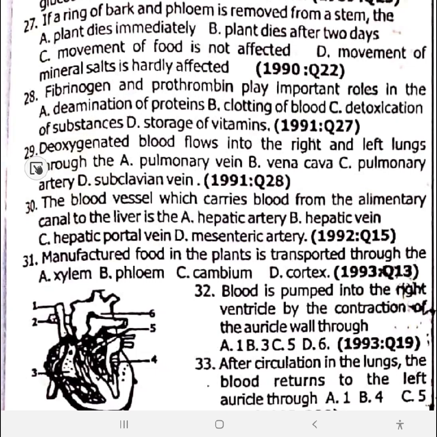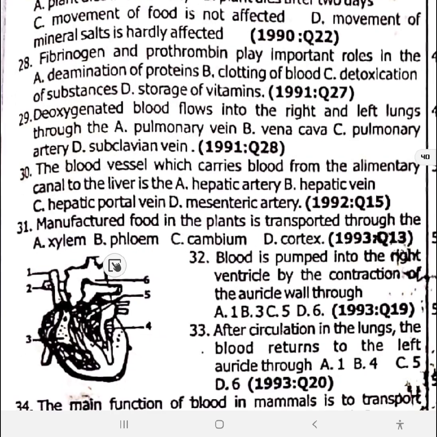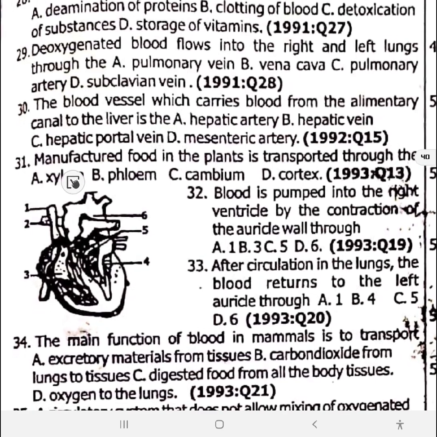29. Deoxygenated blood flows from the heart into the right and left lungs through the pulmonary artery, option C. Don't forget, the only artery that carries deoxygenated blood is the pulmonary artery. 30. The blood vessel which carries blood from the alimentary canal to the liver is the hepatic portal vein. 30 is C. 31. Manufactured food in the plant is transported through the phloem. Then water and minerals are transported through the xylem.